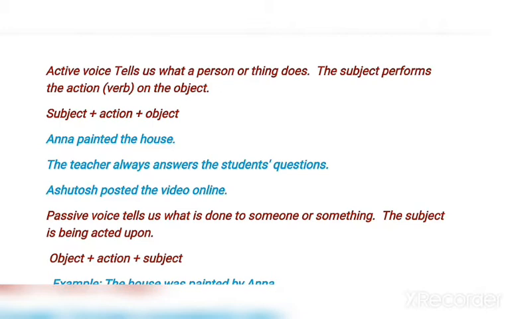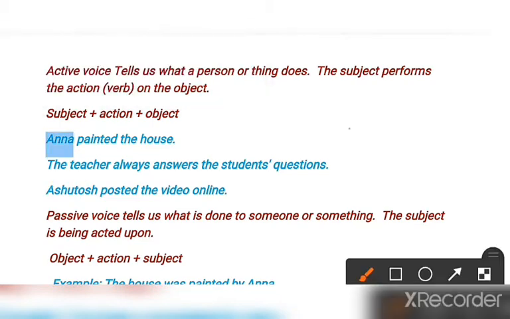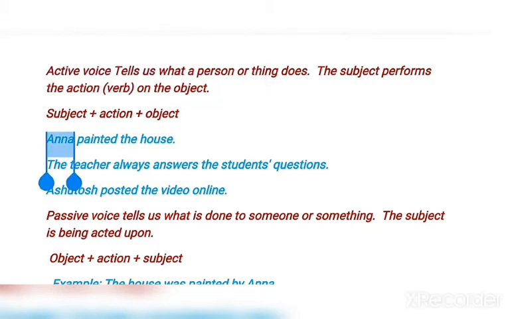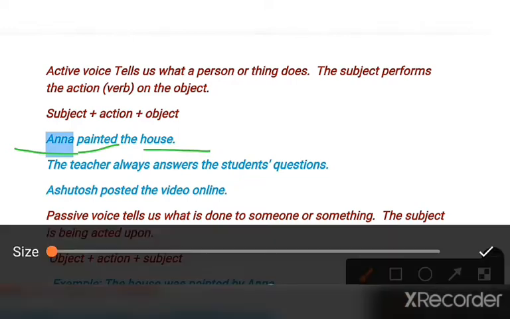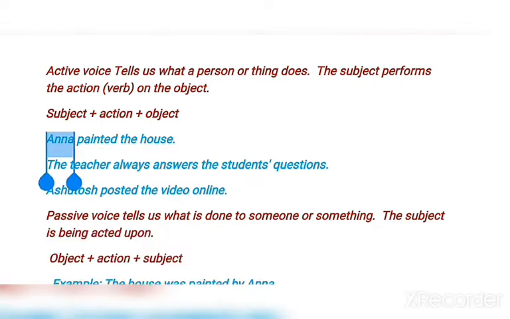So see, the sentence is given: Anna painted the house. Here Anna is the subject, painted is the action, and the house is the object. Clear? Anna painted the house.